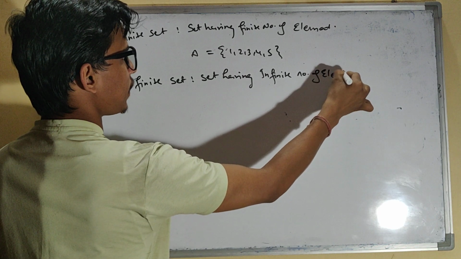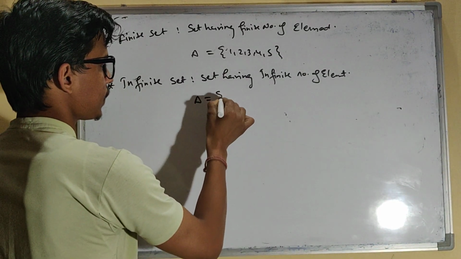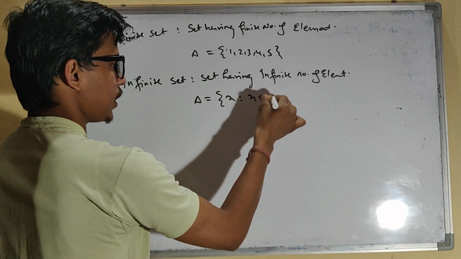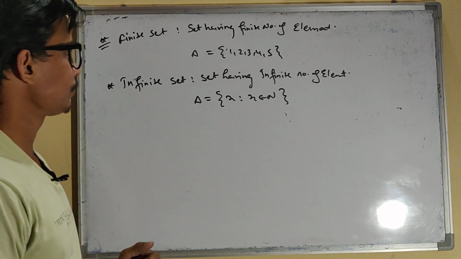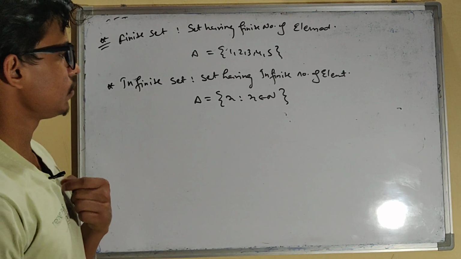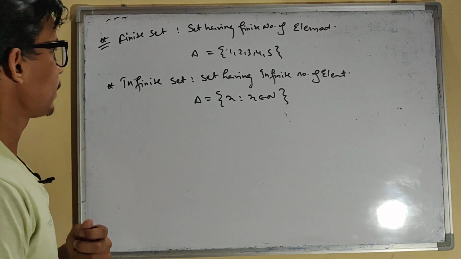If a set has infinite elements, then it is an infinite set. For example, A equals x such that x belongs to the natural numbers. There are infinitely many natural numbers, so it will be an infinite set, right?